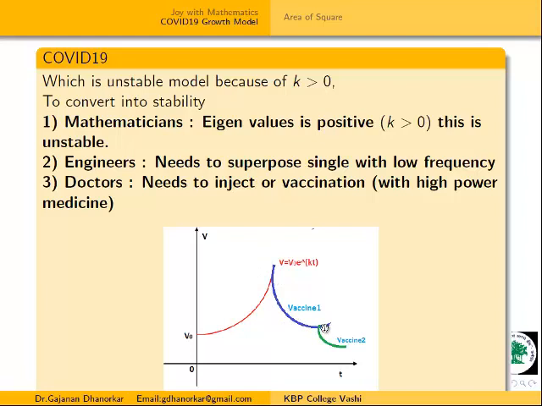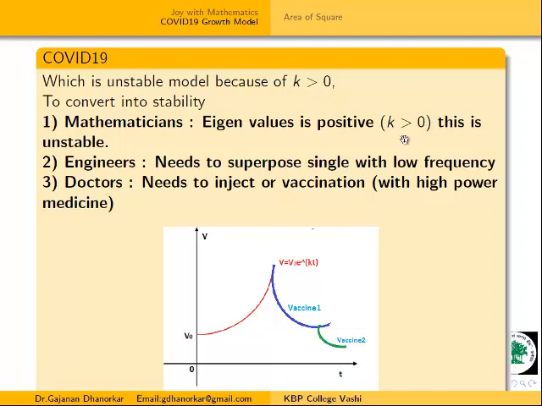Suppose this is again not normalized. Depending on the situation of that patient, you can vaccinate again, which means we are increasing their immunity power. Remember, mathematically, increasing immunity power means we are converting this k into a negative form, and negative form means this becomes stable. If k is positive, the eigenvalue is positive, then this is unstable. If k is negative, this becomes stable.